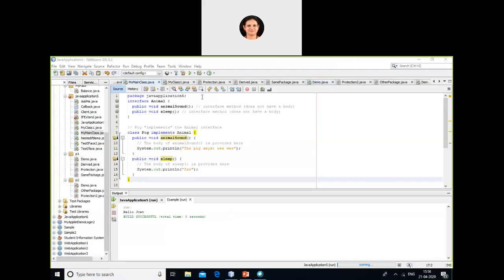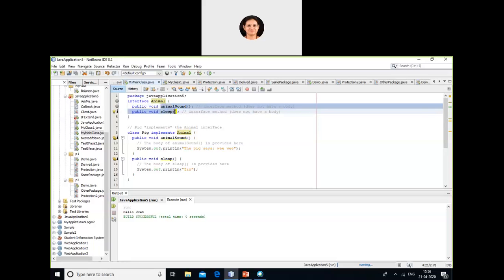Okay. Now you can see over here, I have a package with some name given. I've created an interface called animal. Inside this animal, there are two functions: animal sound and sleep. So two functions are there. Whichever class is implementing the interface should also define or give the definitions for both these functions.